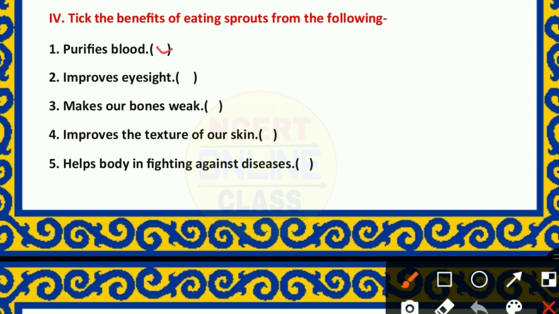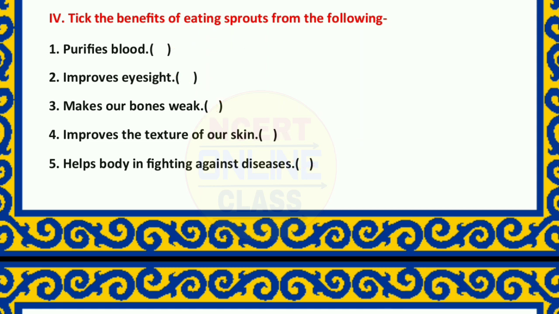Purify blood, yes, it is correct. Improve eyesight, it is also correct. Make our bones weak, no, it is wrong. Then improve the texture of our skin, yes, it is correct. Helps body in fighting against diseases, yes. These 4 options are correct. Only option 3 is not correct.